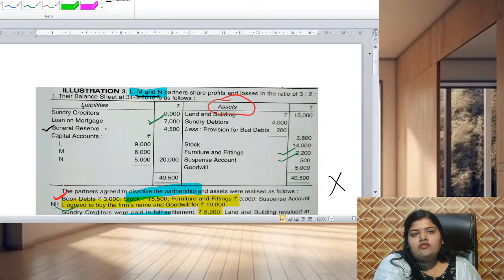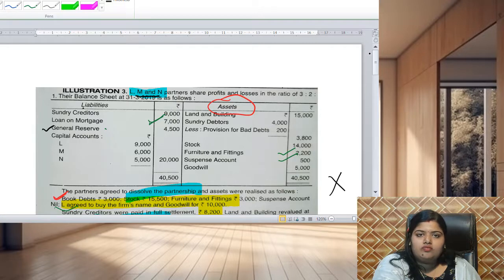Like that, we have to pay the liabilities to the outsiders, whether it is mentioned in the question or not. So we write to bank account, and if any partner agrees to pay the liability, then his name will be reflected in the place of bank account. So like that, realization profit or loss will be found out.